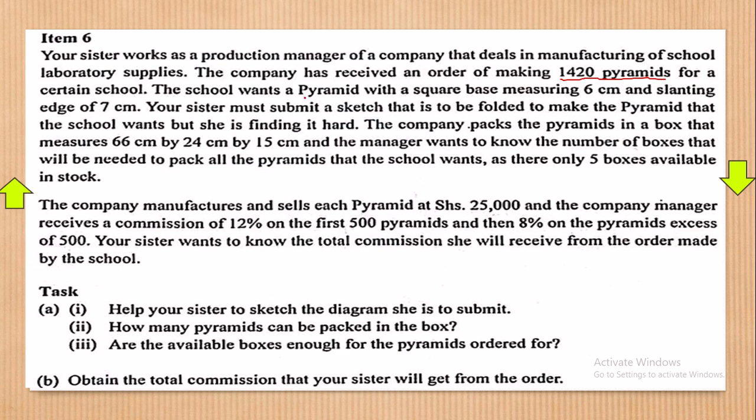The school wants a pyramid, take note of that, a pyramid with a square base measuring 60 centimeters and slanting edge of 70 centimeters, right? Your sister must submit a sketch that is to be folded.